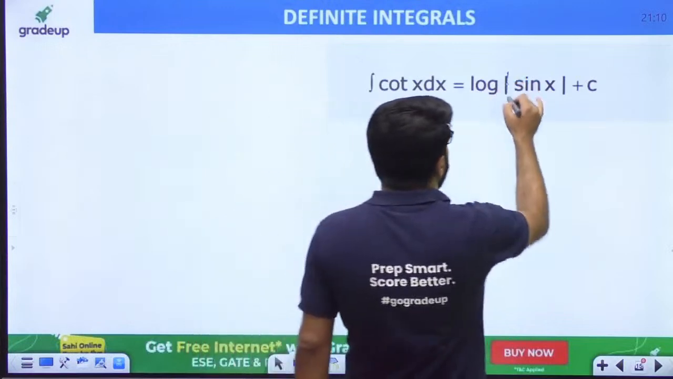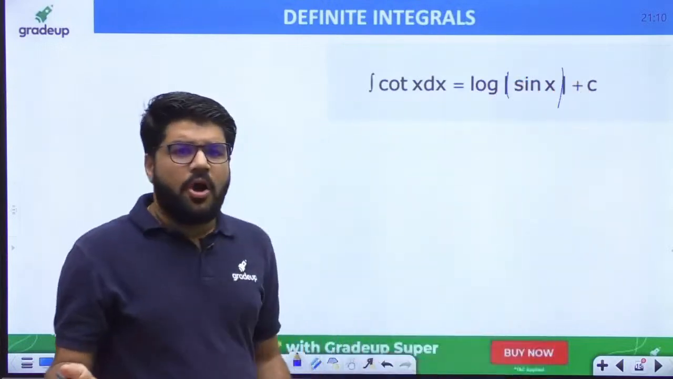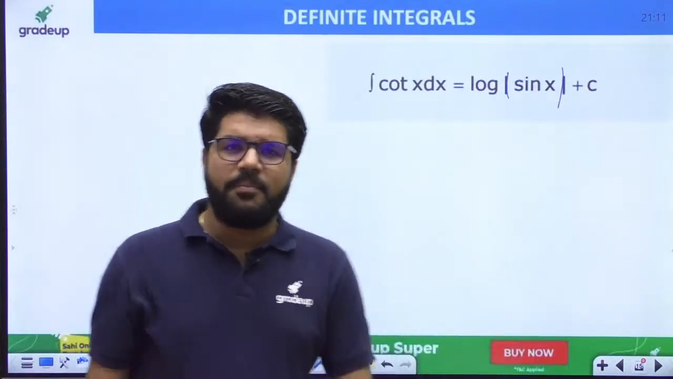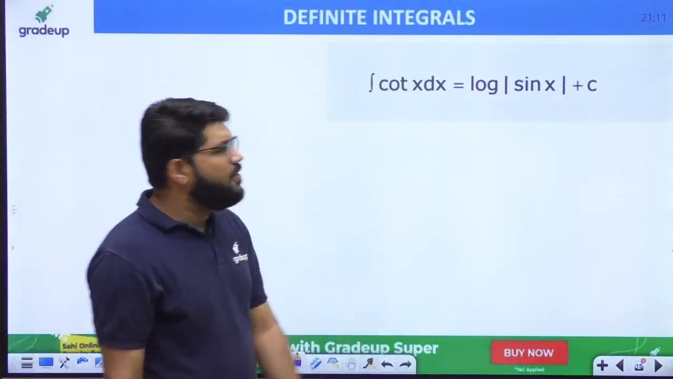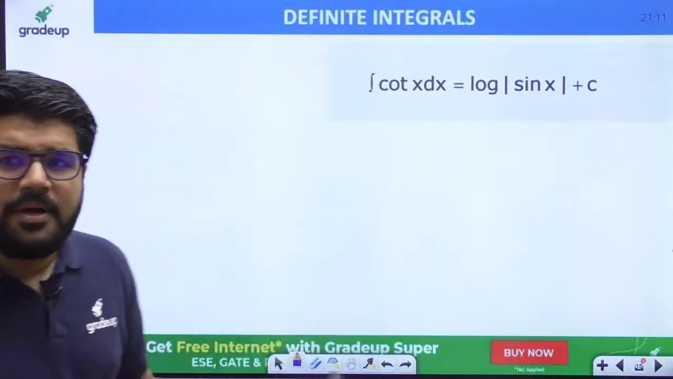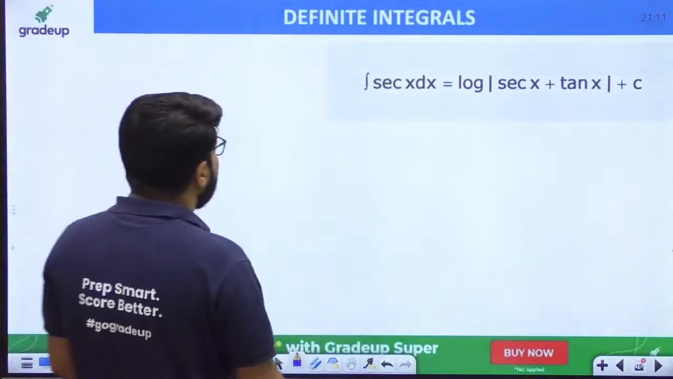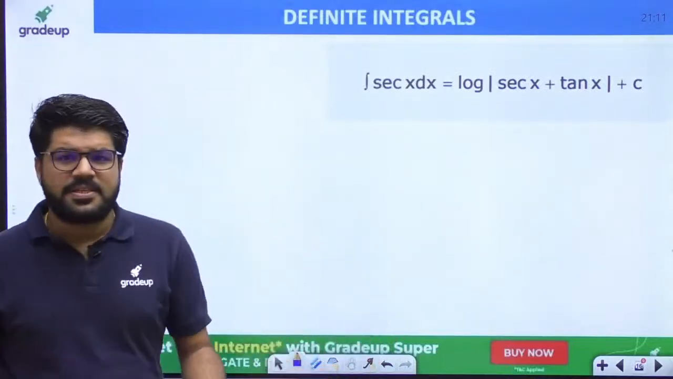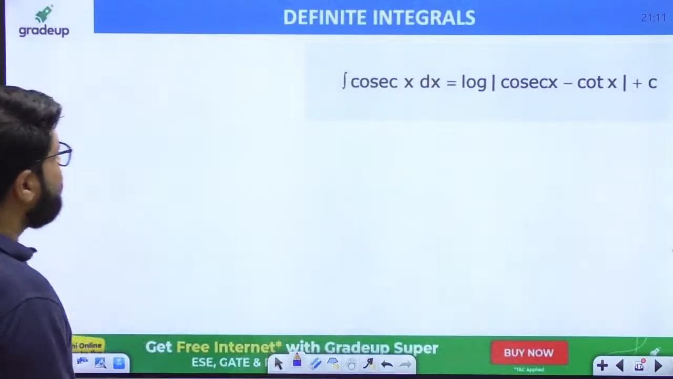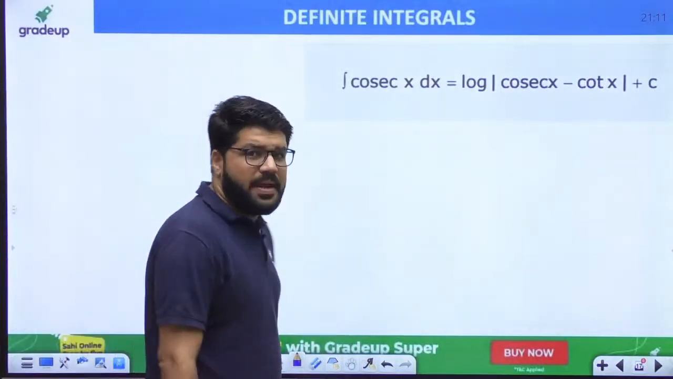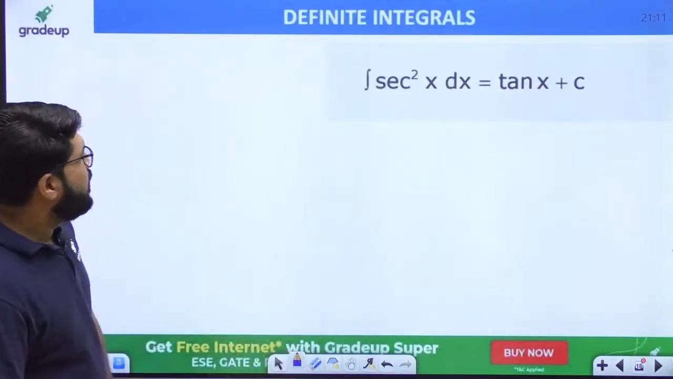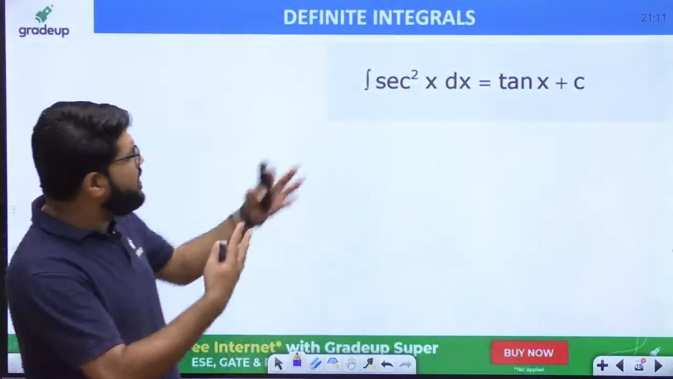See why we commonly apply mod? Because we know log cannot be defined for negative numbers. Integral of sec x is log of sec x plus tan x. Integral of cosec x is log of cosec x minus cot x. Integral of sec square x: now these are memory based.